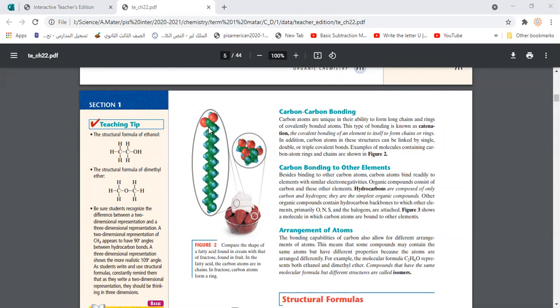Also, carbon is able to bond not only to itself but also to other elements. The most common element in any organic compound, besides carbon, is hydrogen. That means there is no organic compound that contains carbon only; it must contain carbon and hydrogen. Hydrogen is the most abundant element in organic compounds, because each carbon is able to carry up to 4 hydrogens. So we said that hydrocarbons are the simplest form of organic compounds, containing just carbon and hydrogen only. But actually, carbon is able to bond with other elements rather than hydrogen.